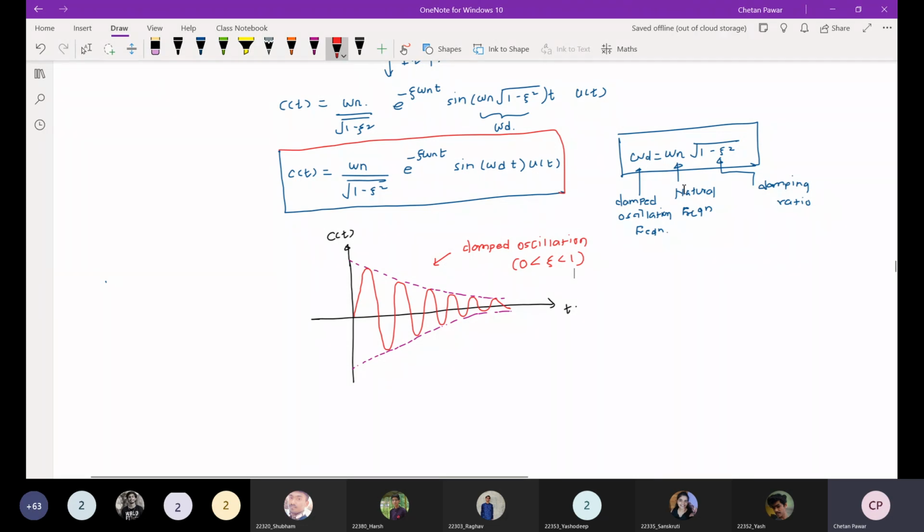Is omega d greater than omega n or less than omega n? Greater than omega n? How? Zeta value is between 0 and 1, no? It will be less, sir. Sir, omega n is greater than omega d. Omega d is less, sir.